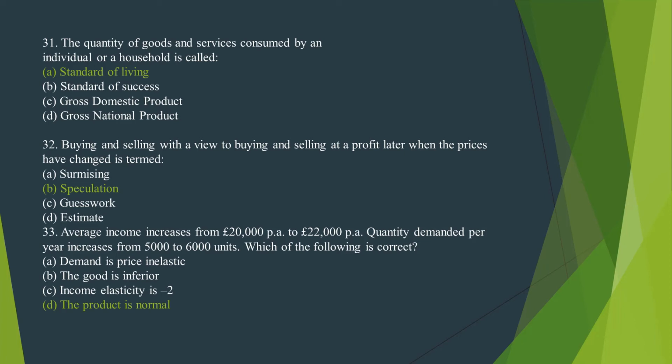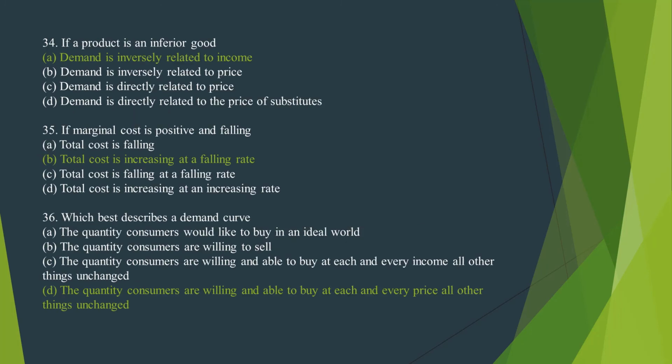Number 33. Average income increases from £20,000 to £22,000. Quantity demanded per year increases from 5,000 to 6,000 units. Which of the following is correct? The correct option is option D. The product is normal. Number 34. If a product is an inferior good, the correct option is option A. Demand is inversely related to income.